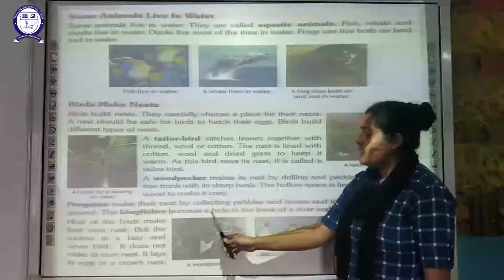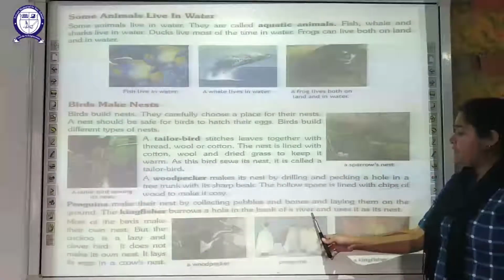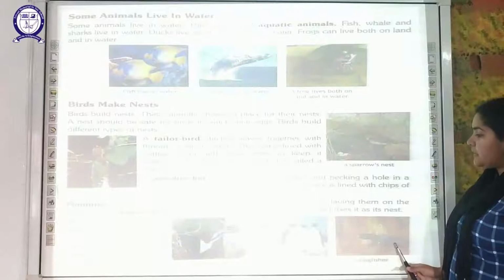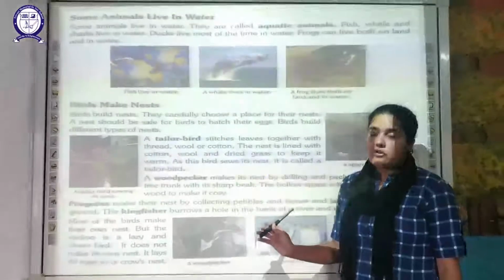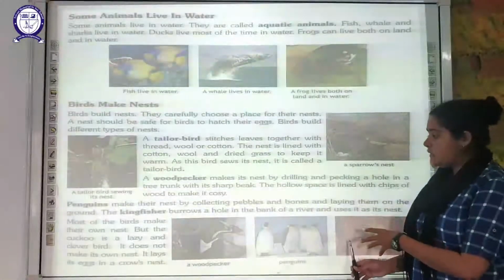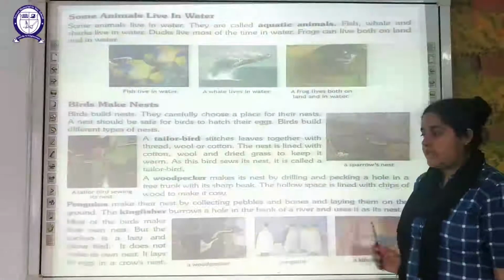So a kingfisher generally burrows a hole in the bank of a river and uses it as its nest. So you can see here a kingfisher generally makes its nest in the bank of a river, and it is going to dig a hole, or burrow a hole, and make its nest.